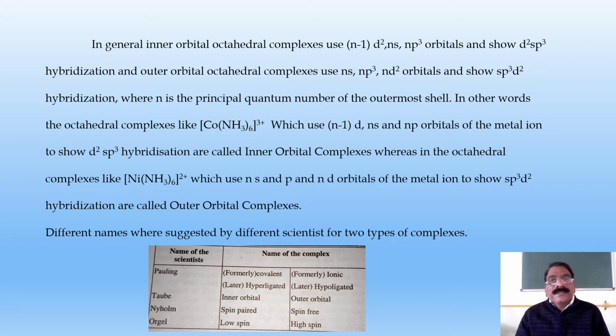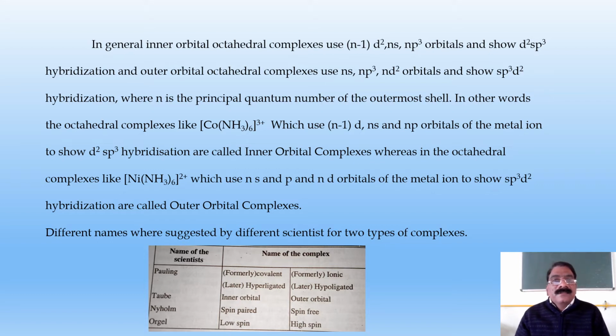In general, inner orbital octahedral complexes use (n-1)d2, ns and np3 orbitals and show d2sp3 hybridization, and outer orbital octahedral complexes use ns, np3 and nd2 orbitals and show sp3d2 hybridization, where n is the principal quantum number of the outermost shell.